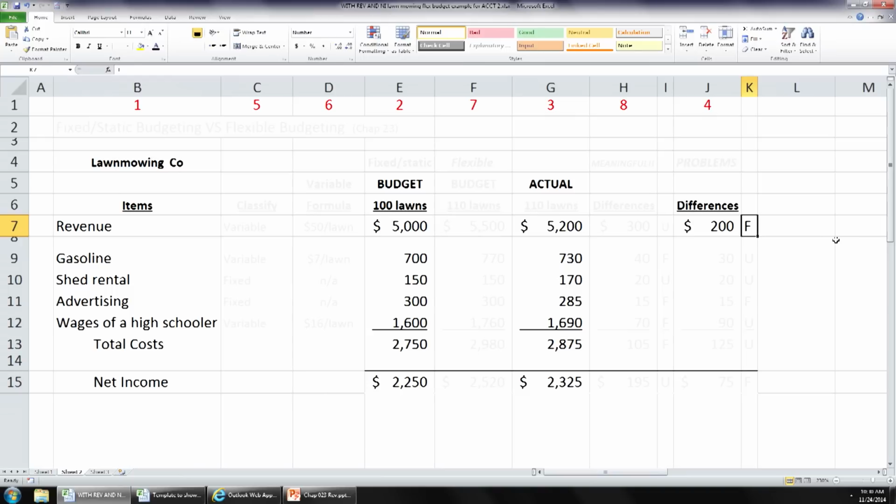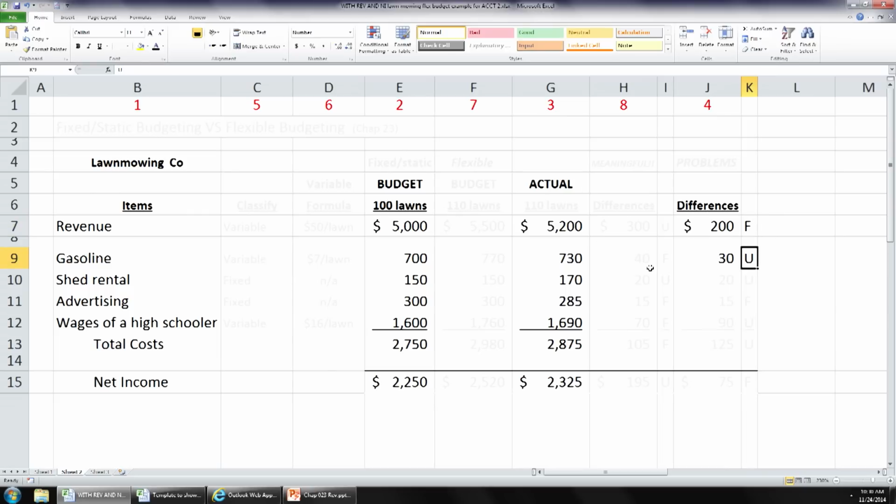All right. Gasoline, you budgeted for $700. You actually spent $730 on gasoline. That's a difference of $30, right? Is that favorable or unfavorable? That's unfavorable. Now, we don't show positive and negative numbers here. We just show positive numbers, and we indicate with F and U. What does F and U stand for? Favorable and unfavorable, right?